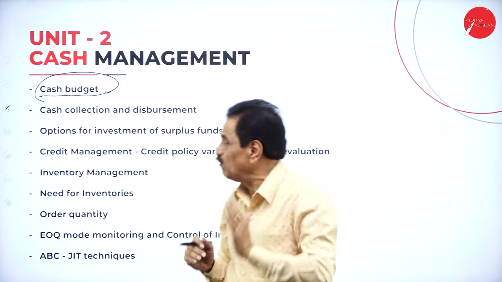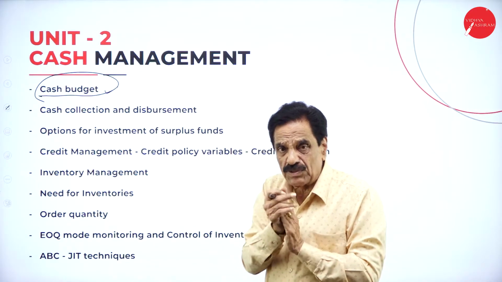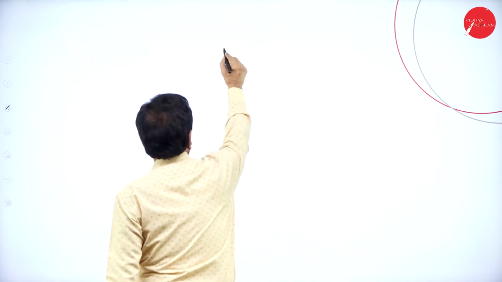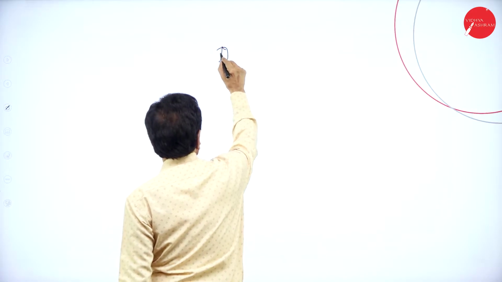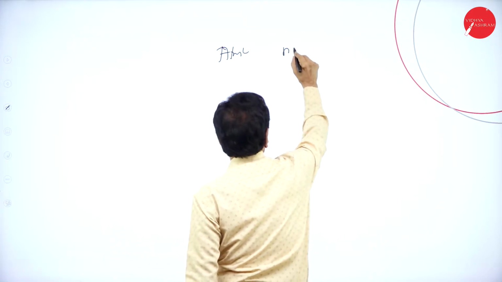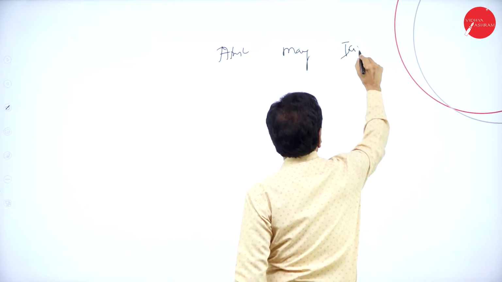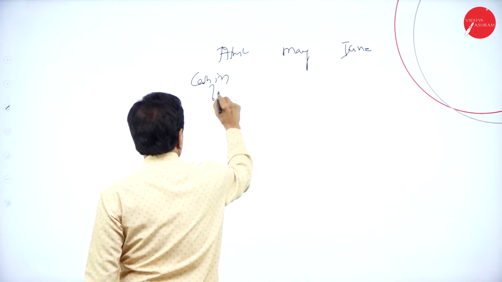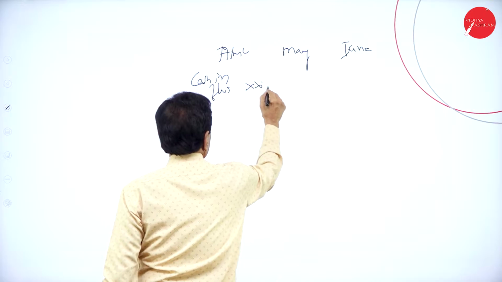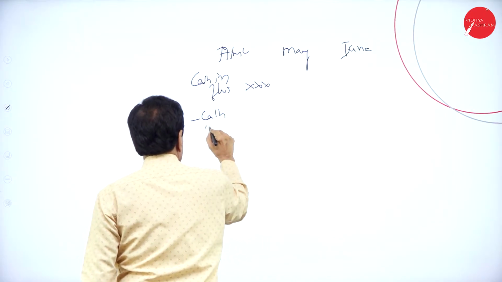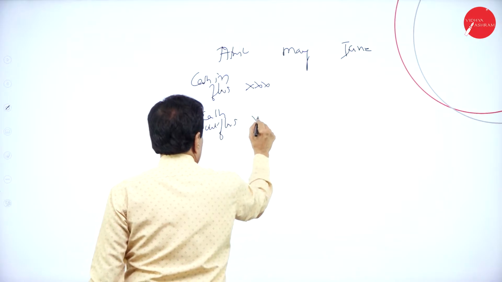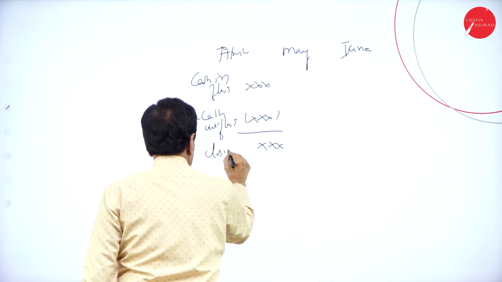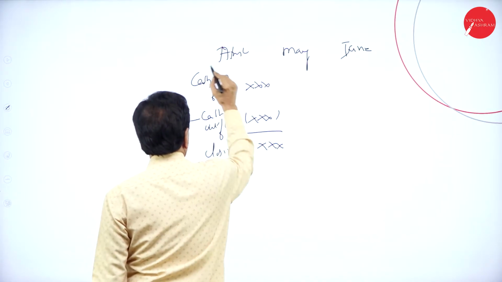Inflows minus outflows, the balance you have got. If you have three months like this, month one April, May, June. First, cash inflows minus cash outflows, deduct, this is the closing balance.